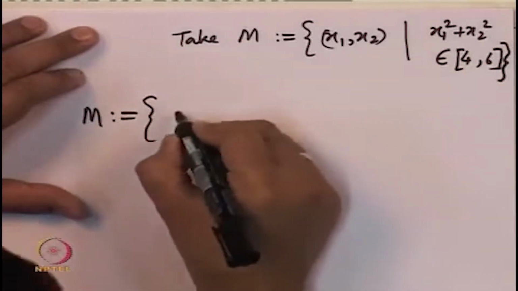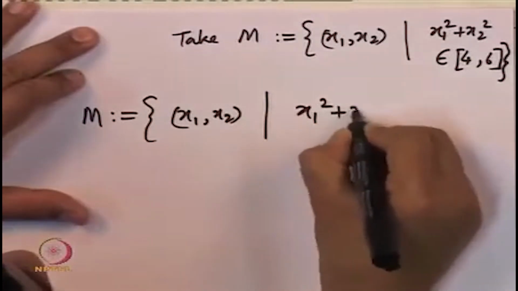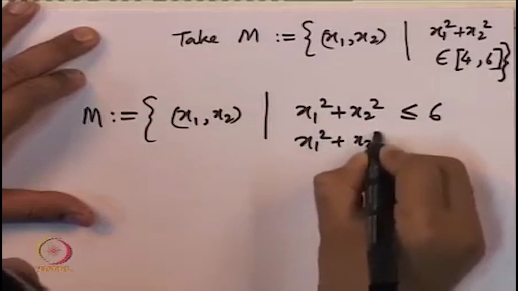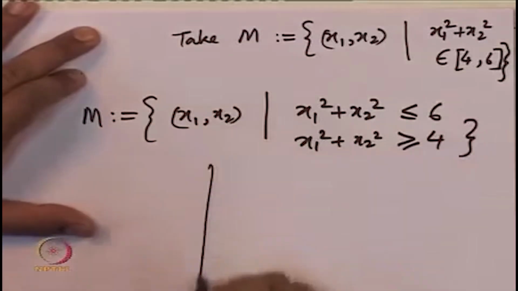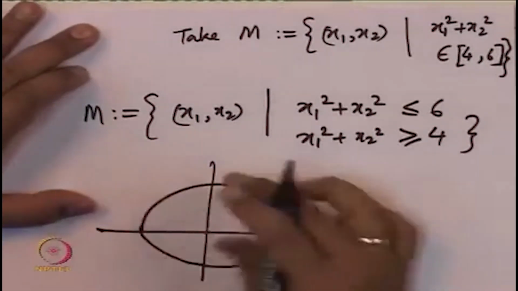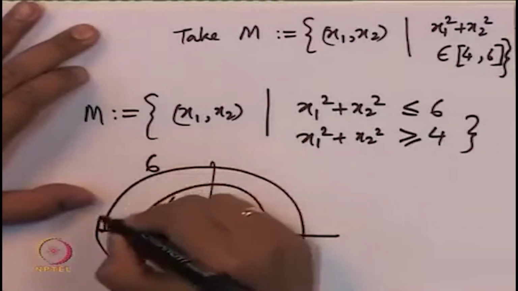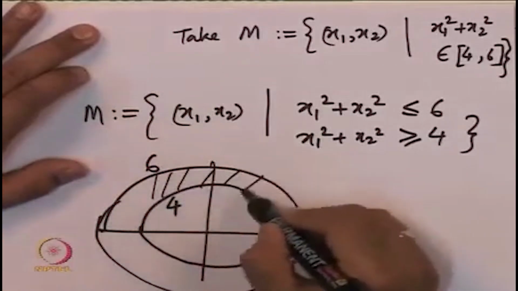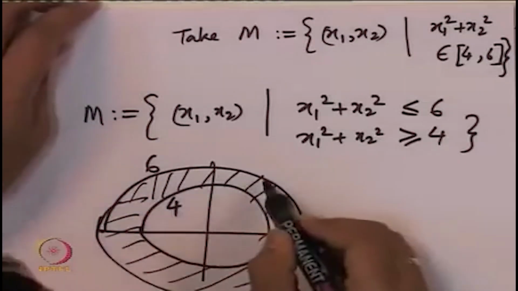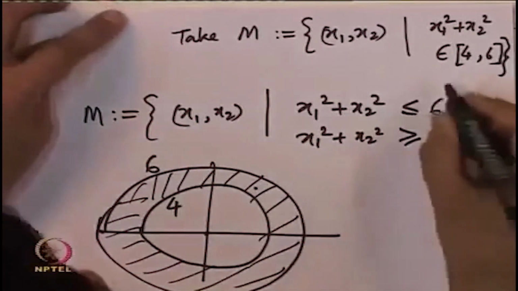Set M is the set of all x1 comma x2 points such that x1 square plus x2 square is less than or equal to 6 and x1 square plus x2 square is greater than or equal to 4. In other words, this is a circle of radius 4, and this is a circle of radius 6. All the points in this ring are the points whose distance from the origin is greater than or equal to 4 and less than or equal to 6.